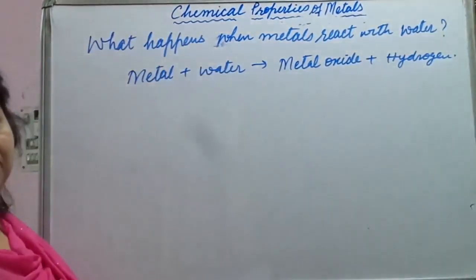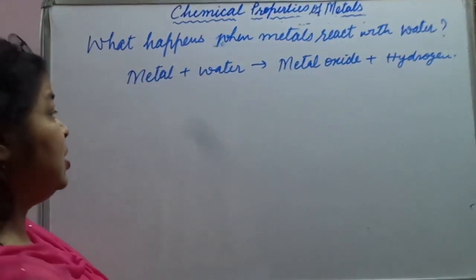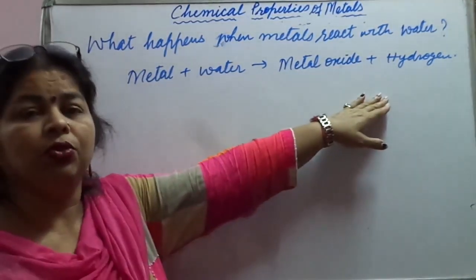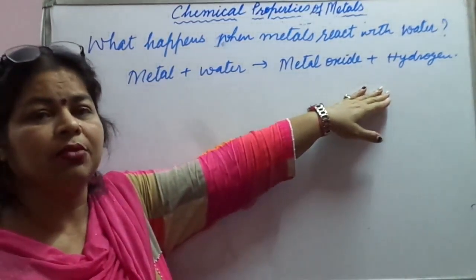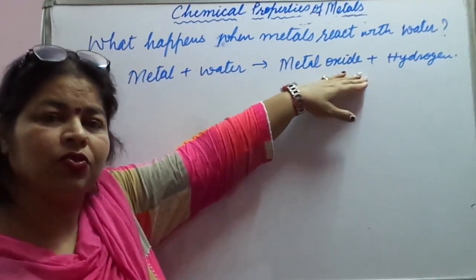Hydrogen gas is formed. Understand? So this is the general equation that you have to follow. This is the generalized concept, and on this basis only the different reactions will be shown.